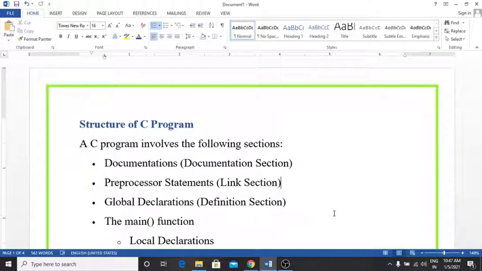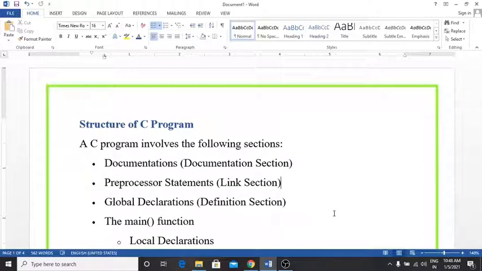Another important feature of C is its ability to extend itself. That means a C program is basically a collection of functions supported by the C library, and there are so many built-in functions in the C library that we can use directly in our program.